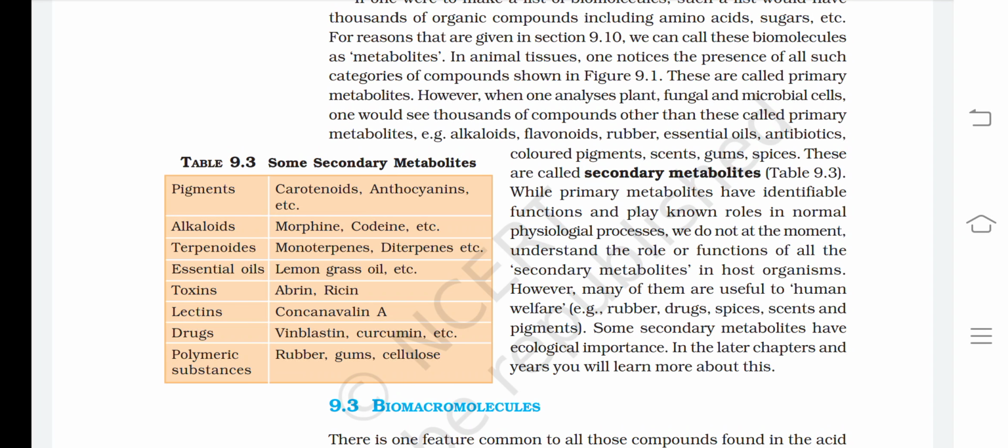While primary metabolites have identifiable functions and play known roles in normal physiological processes, we do not at the moment understand the role or functions of all the secondary metabolites in host organisms. However, many of them are useful to human welfare. Example: rubber, drugs, spices, scents, and pigments. Some secondary metabolites have ecological importance. In later chapters and years, you will learn more about this.